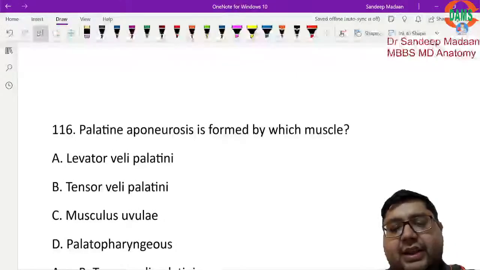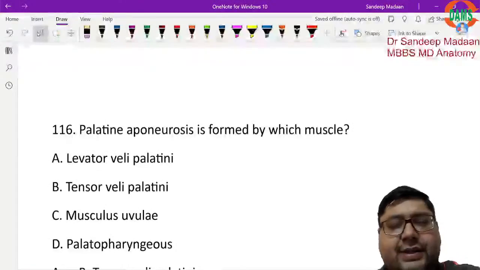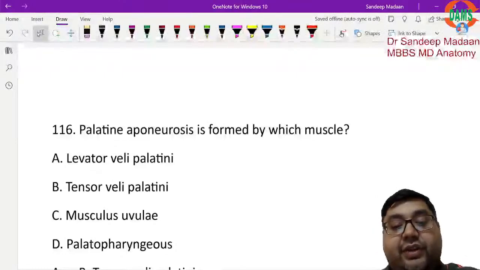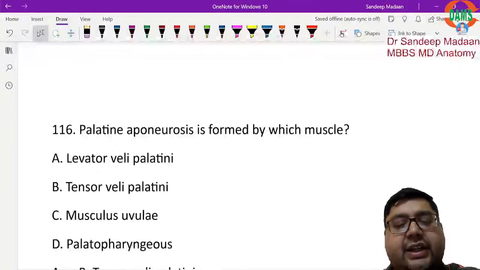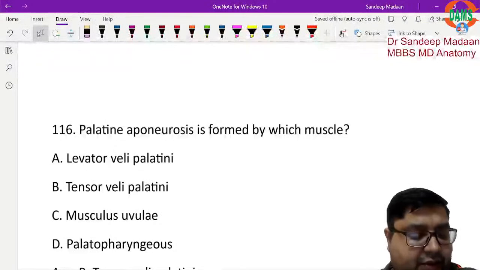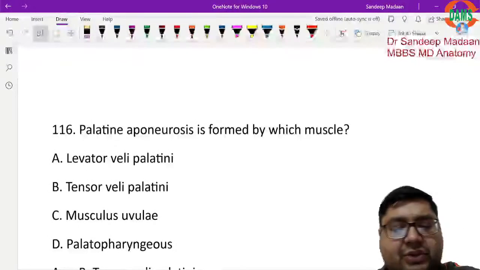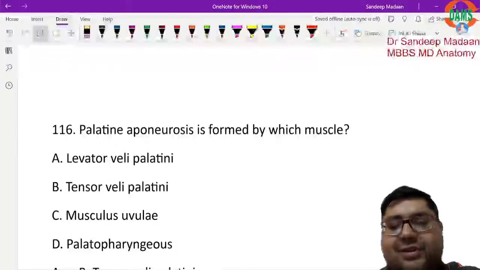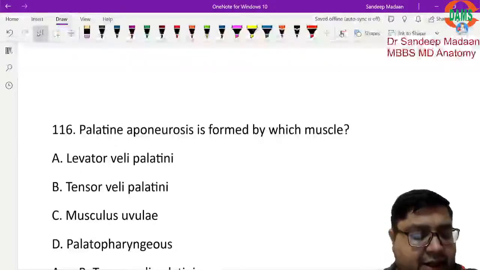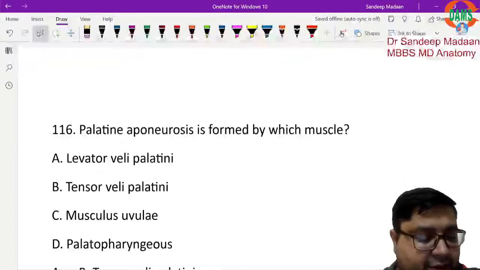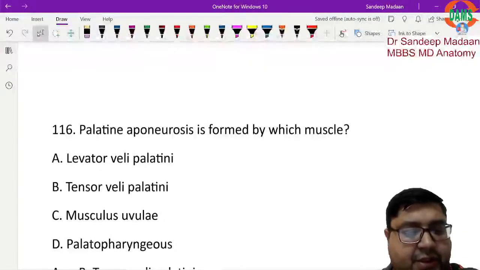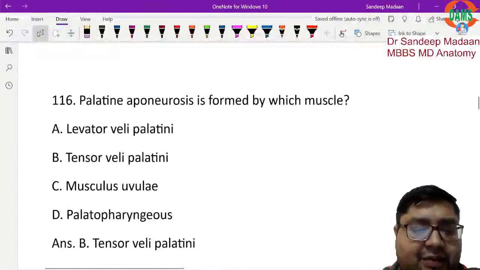Palatine aponeurosis. So we know that the palate has two parts, hard palate and soft palate. Hard palate is bony, soft palate is muscular, where we have different muscles. Already in the list in front of us we can see tensor veli palatini, levator veli palatini, musculus uvulae. These are all muscles of the palate. But among these, who is making the palatine aponeurosis? That will be made by the tensor veli palatini muscle. It is a straightforward question.